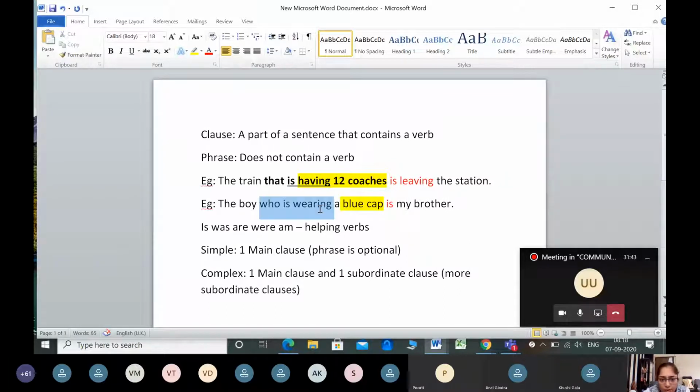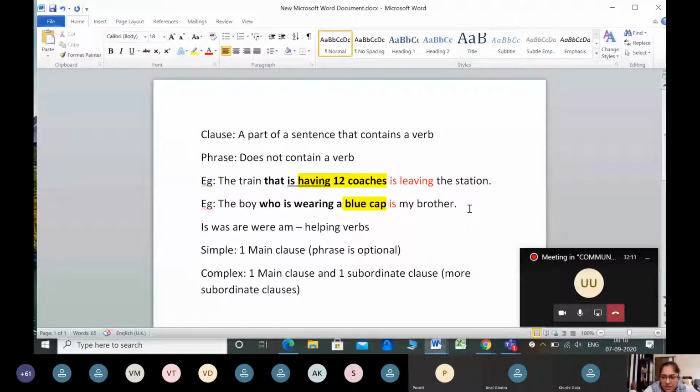Now, "who is wearing a blue cap" becomes a subordinate clause because "is wearing" is the verb, but it is not a main clause. If I just tell you this sentence, "The boy is my brother," it looks like a complete sentence and it makes sense to you. So then you know it is a main clause because it can stand on its own.